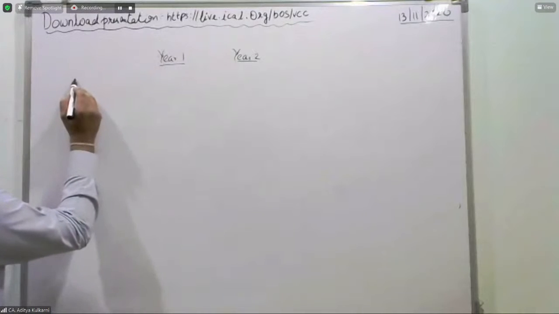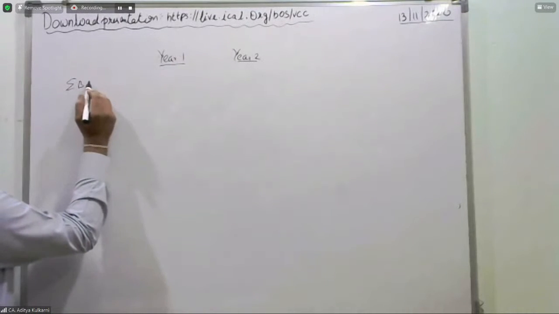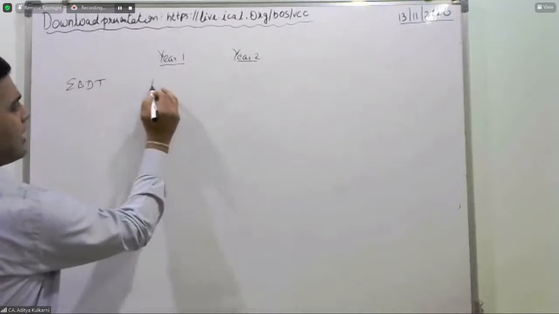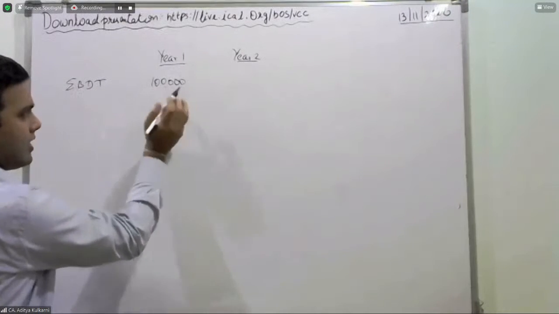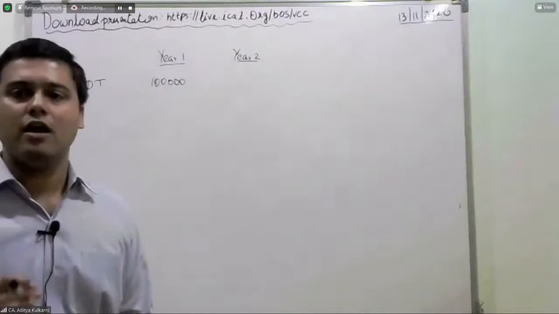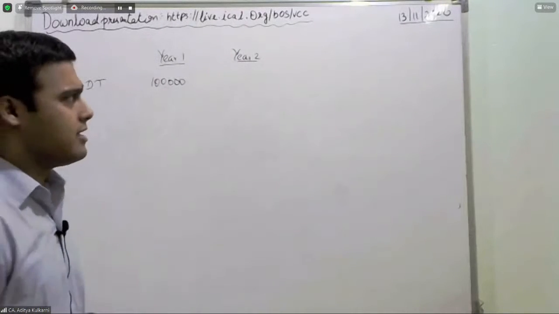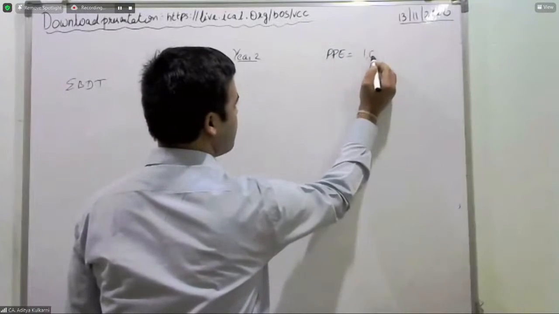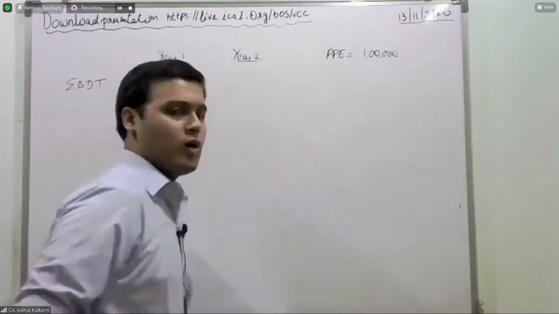2 years. Earnings before depreciation and tax, 1 lakh rupees. All right. Now when your earnings is 1 lakh, let us assume you have purchased an item of property, plant and equipment worth 1 lakh.